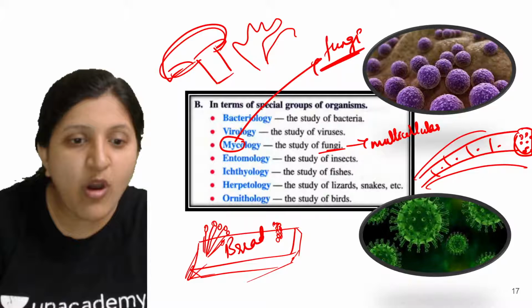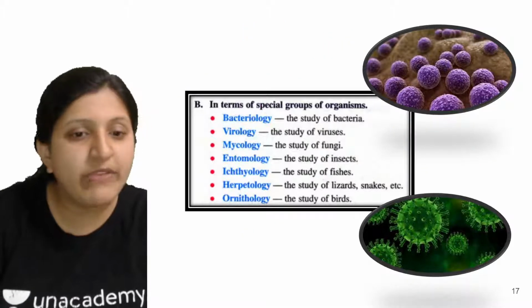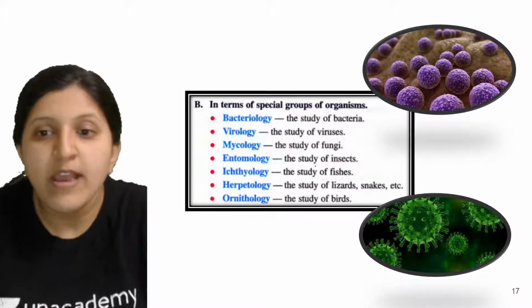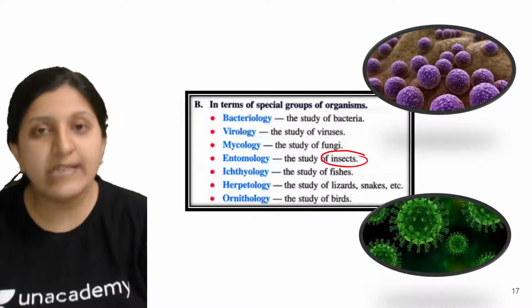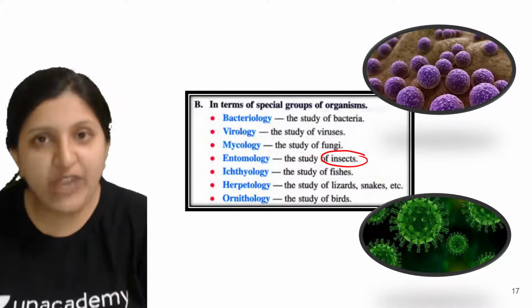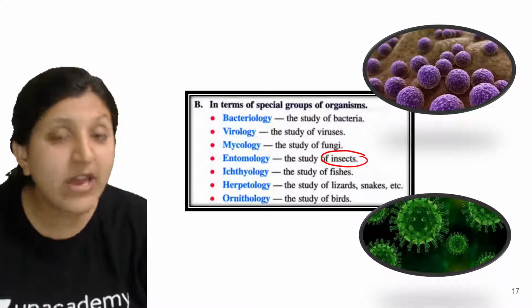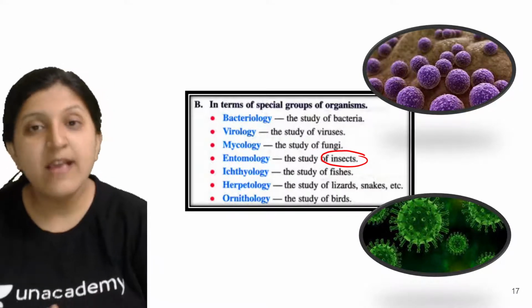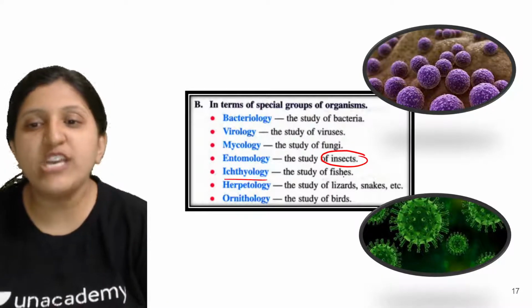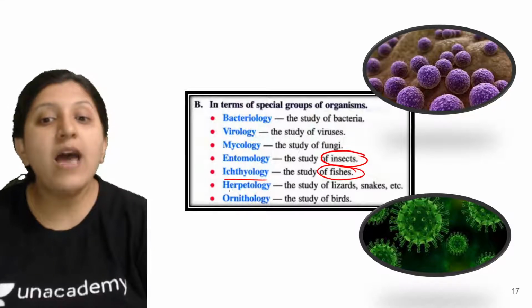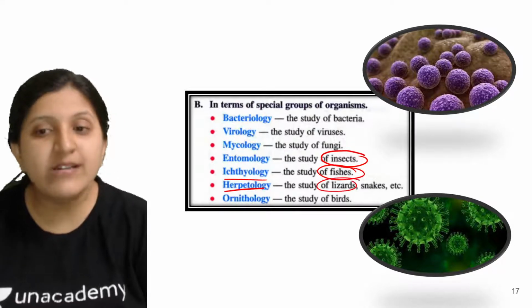Now moving on to entomology. It is basically the study of insects: what is their feeding mechanism, how do they survive, what is their defense mechanism. In the same way, ichthyology is the study of fishes, and herpetology is the study of lizards and snakes.